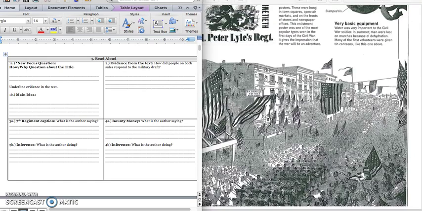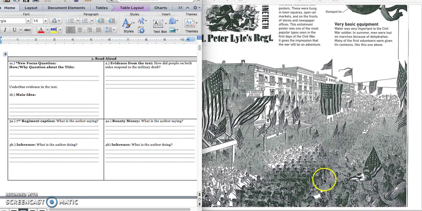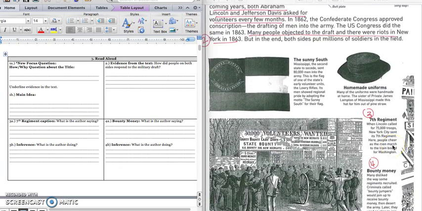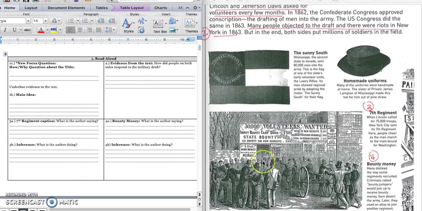And this is the picture that it's referring to. The 7th Regiment marching through the streets of New York, and the people of New York are cheering them on as they go to the train. Okay, and so we're thinking about what is the author trying to say. Get ready to write this down. When Lincoln called for volunteers, New York City sent its troops. And people responded by cheering on the soldiers as they marched to the train. Press pause to write down your answer and play when you're ready for 3B.